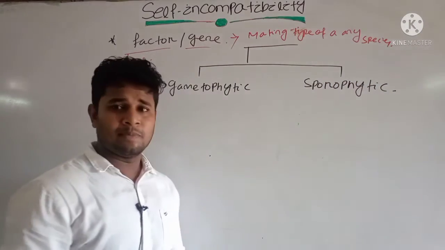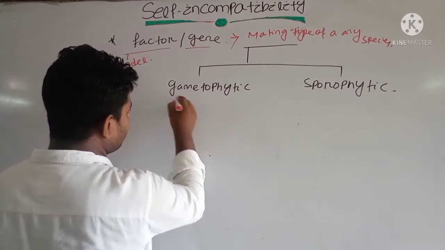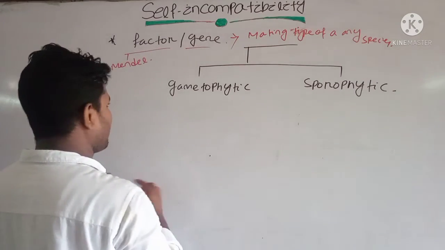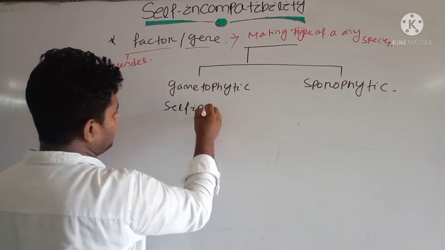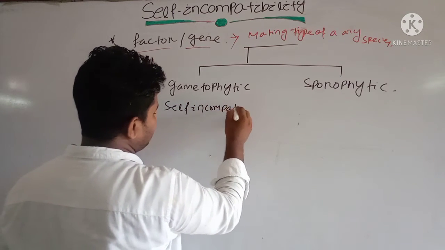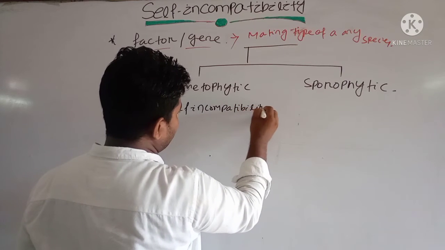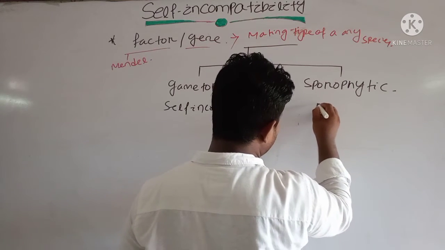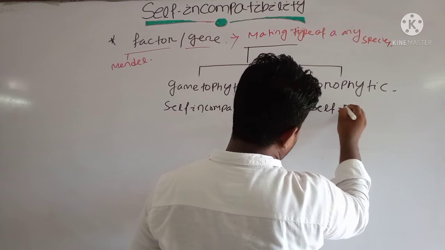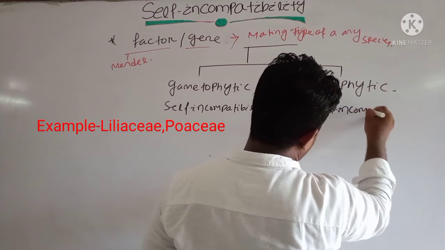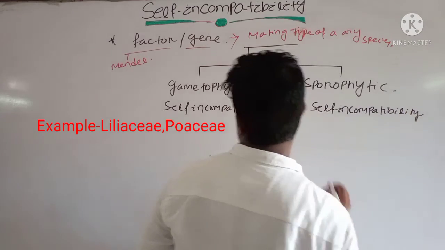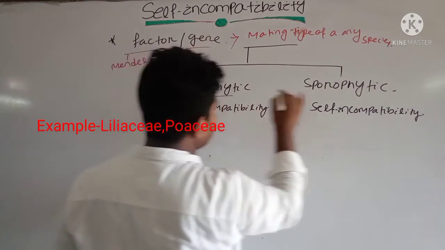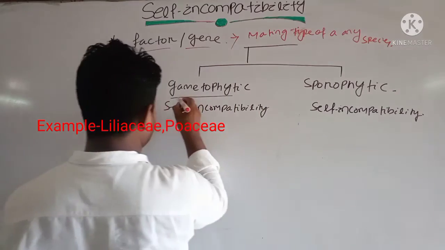Here, gametophytic self-incompatibility, and sporophytic self-incompatibility. Here it is gametophytic and here it is sporophytic.